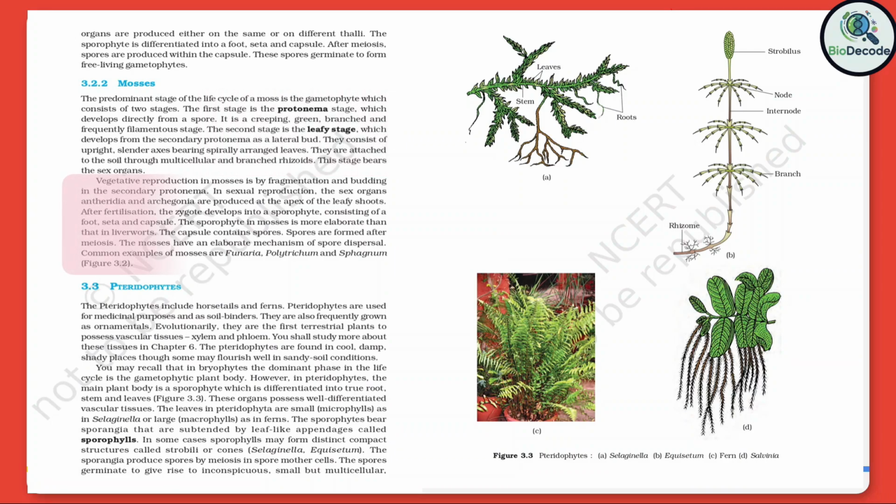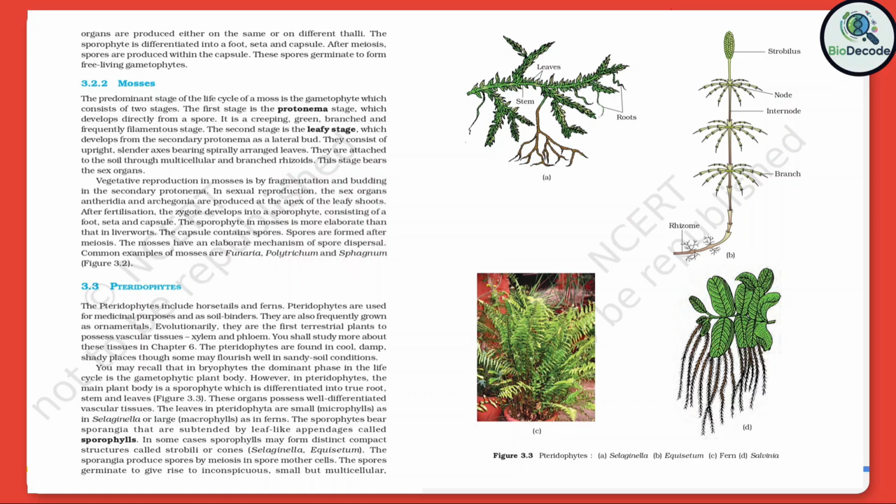Vegetative reproduction in mosses is by fragmentation and budding in the secondary protonema. In sexual reproduction, the sex organs antheridia and archegonia are produced at the apex of the leafy shoots. After fertilization, the zygote develops into a sporophyte consisting of a foot, seta, and capsule. The sporophyte in mosses is more elaborate than that in liverworts. Capsule contains spores. Spores are formed after meiosis. The mosses have an elaborate mechanism of spore dispersal. Common examples of mosses are Funaria, Polytrichum, and Sphagnum, Figure 3.2.